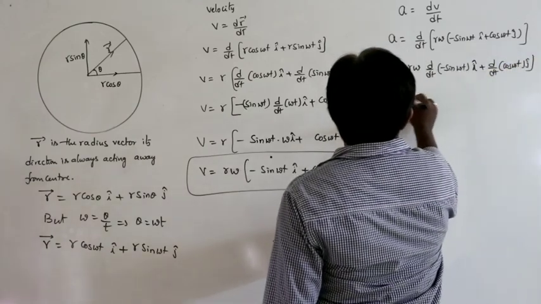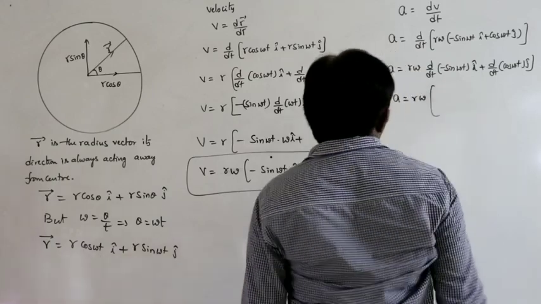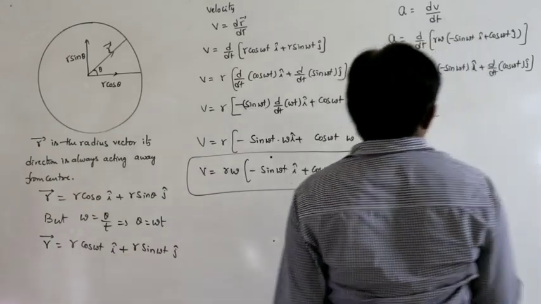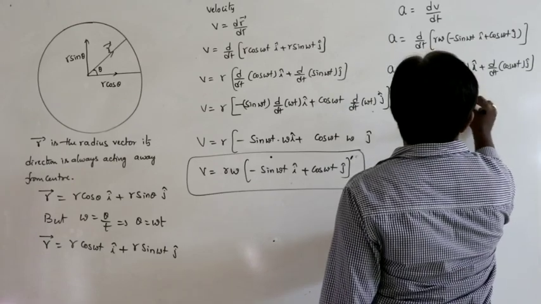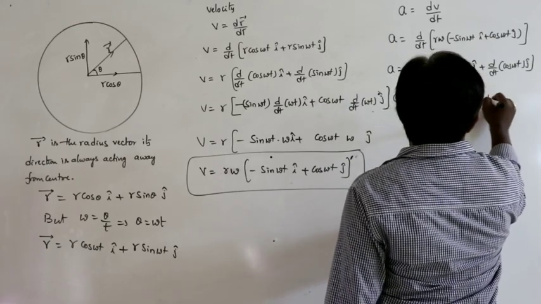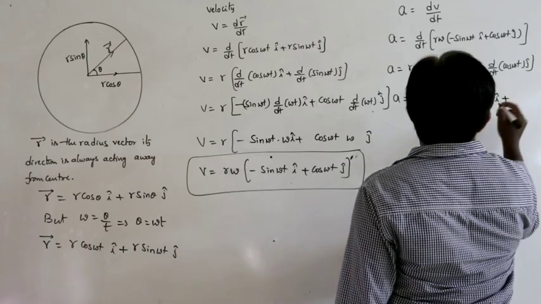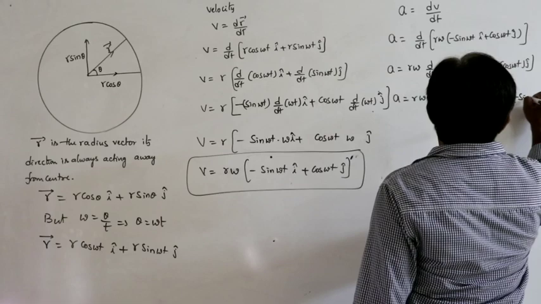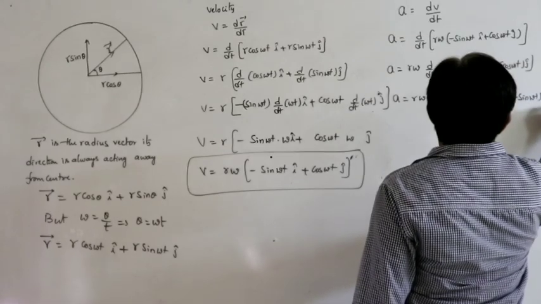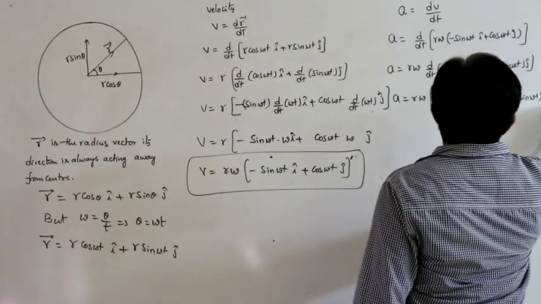Therefore acceleration is r omega into minus cos omega t into d by dt of omega t i cap plus the derivative of cos, again minus sin omega t into d by dt of omega t j cap.